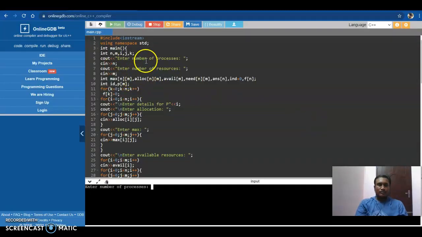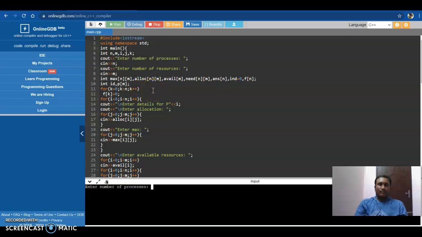#include <iostream>, using namespace std; int main. Int m, n, count. cout enter number of processes, cin n. cout enter number of resources, cin m. Int maximum[n][m], allocation[n][m], available[m], need[n][m], and ans[n], int f[n], int id.